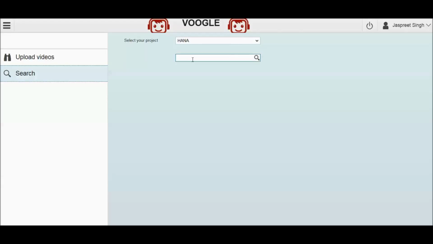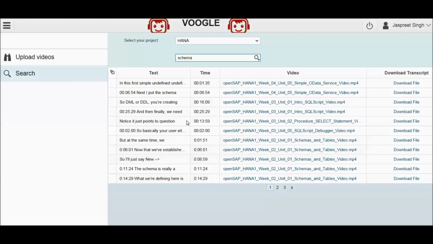Since you wanted to search for schema, let us make a search on schema. If you go through the result content, you will see that it contains the video files where your content is found and the exact timestamp where that particular word was listed.